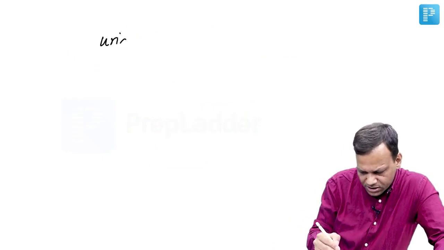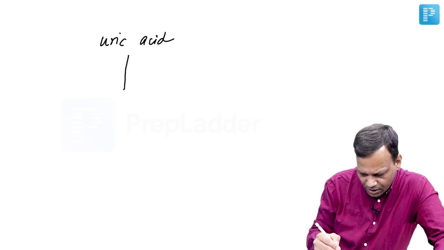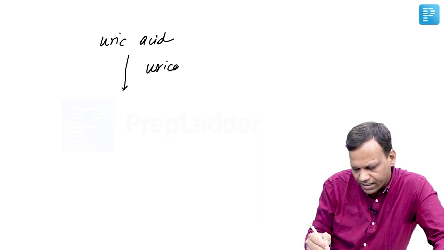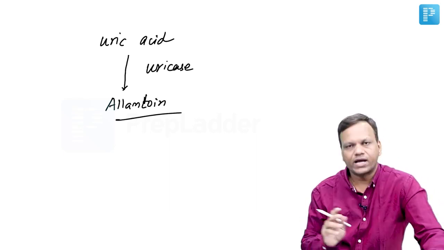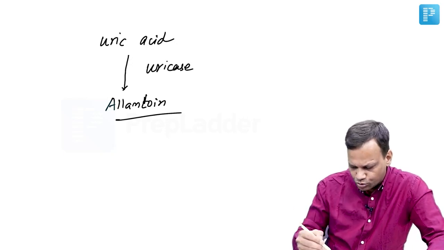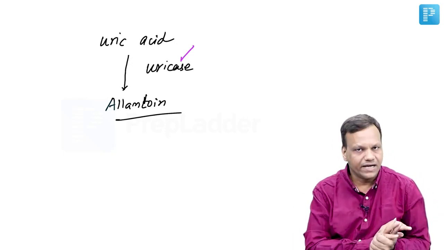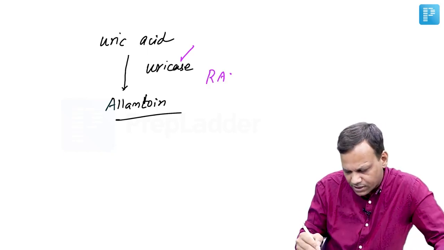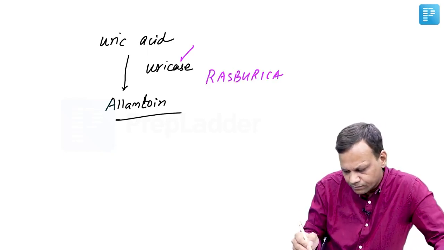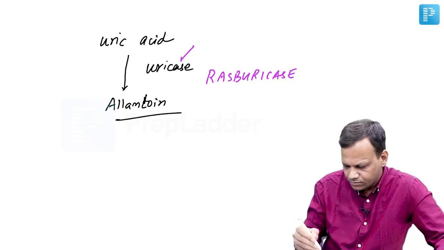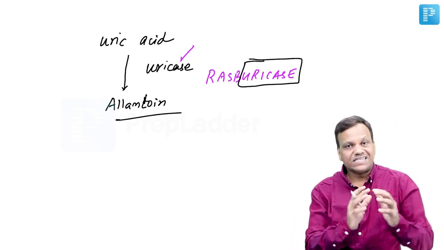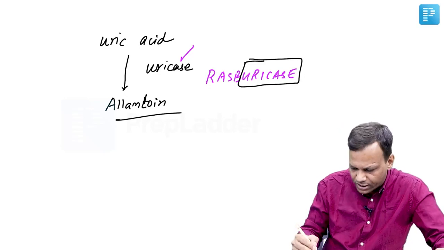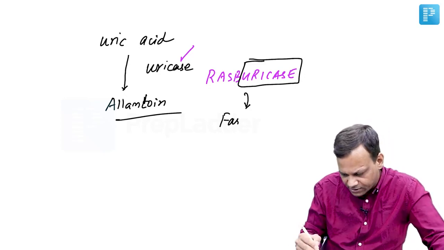Okay, then drugs which can increase metabolism. So in humans, uric acid cannot be metabolized further, but in birds there is an enzyme called uricase which can oxidize uric acid to allantoin, and allantoin is water soluble and does not get precipitated anywhere. So we can give this uricase enzyme by making it through recombinant DNA technology, and the drug is rasburicase. Rasburicase is nothing but recombinant uricase enzyme, and from the name you can see that it contains uricase.